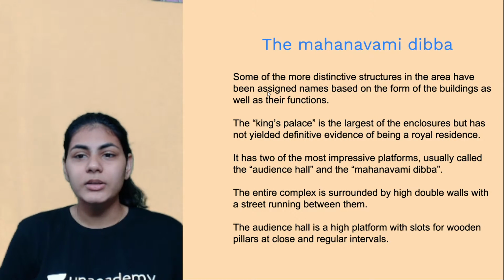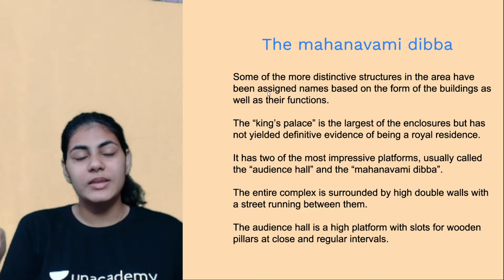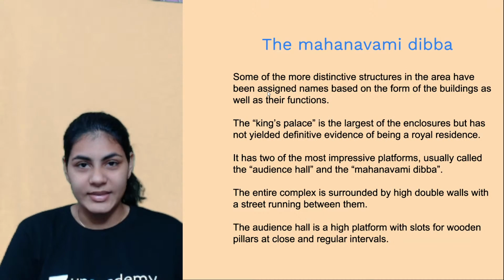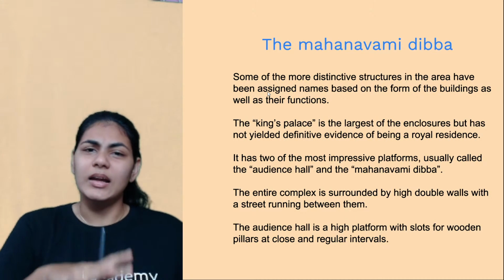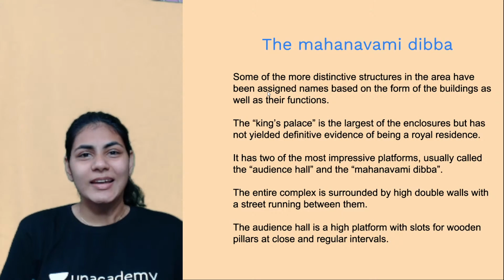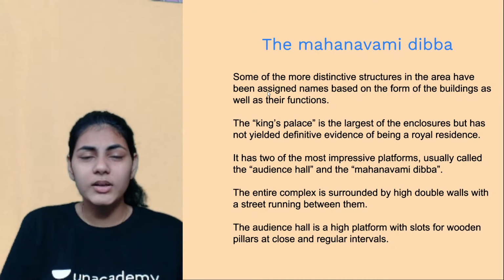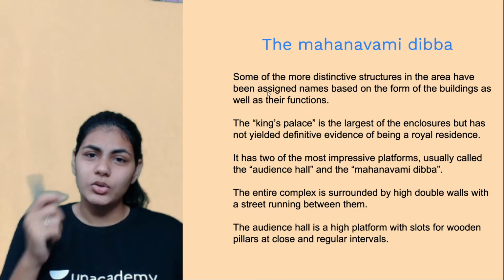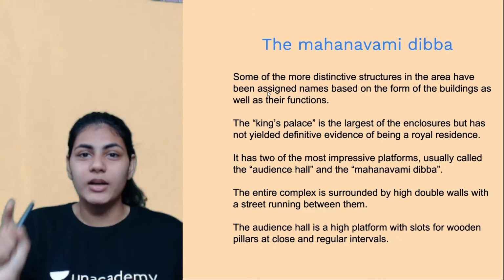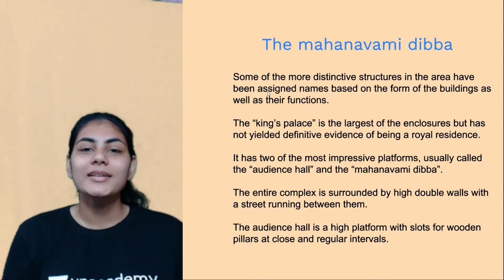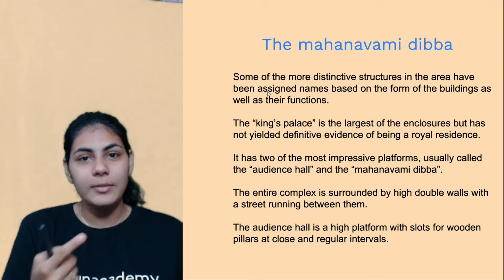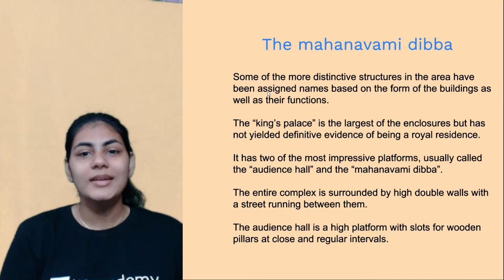In the same manner, Mahanavami Dibba also got its name like that. Dibba, in Kannada/Telugu terms, means a huge mound. Because the structure is like a huge mound, it got its name as Dibba. We'll look at how Mahanavami came in the next slide.